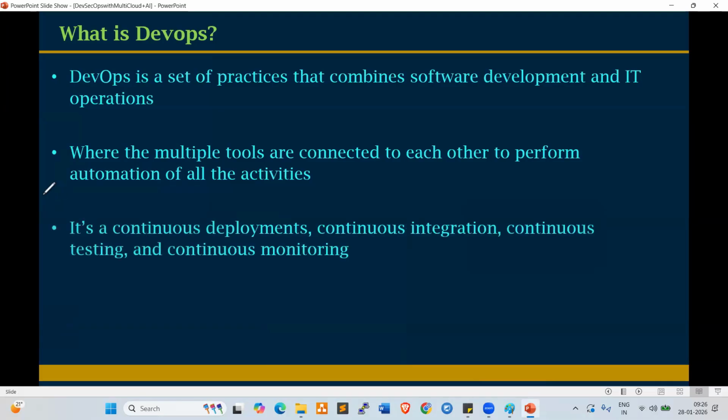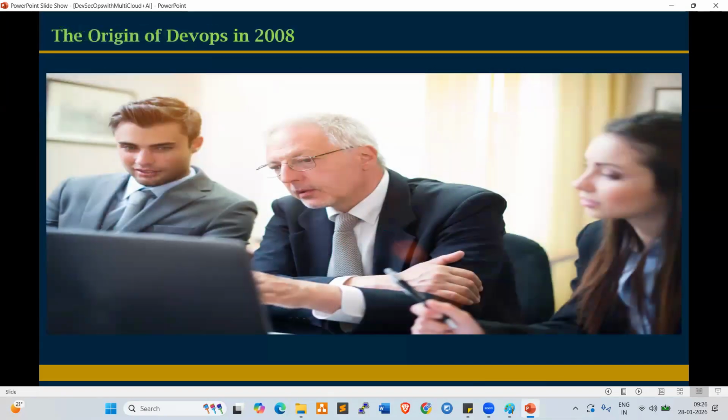Now look at this. It's continuous deployment, continuous integration, continuous testing, and continuous monitoring. What is deployment? What is integration? What is testing? What is monitoring? We will see in further slides. Okay. Now, let us go with a little bit of history of DevOps.